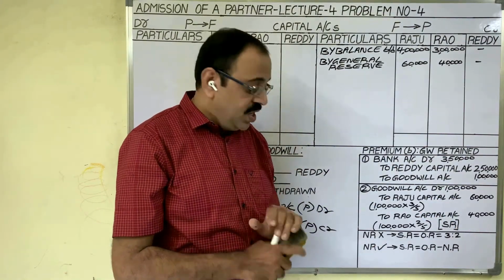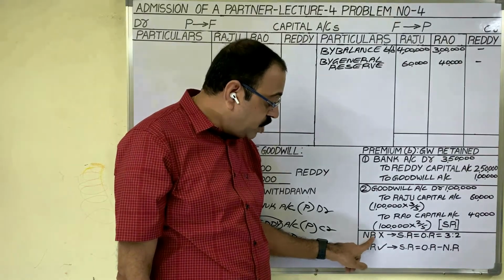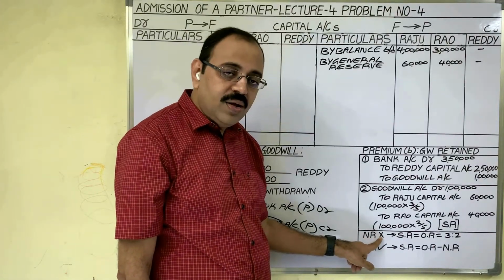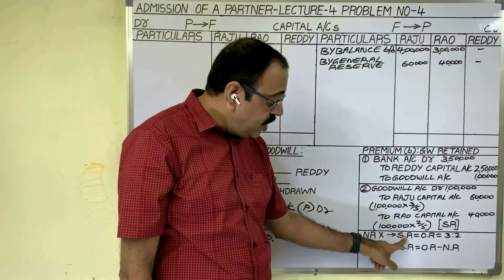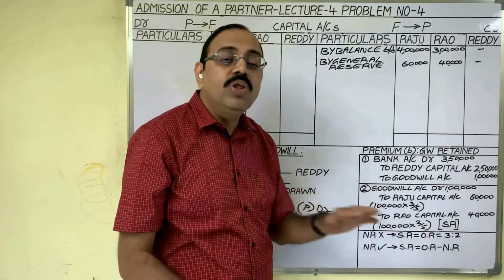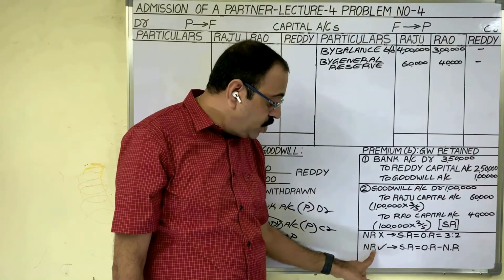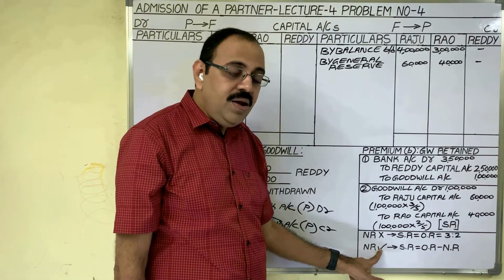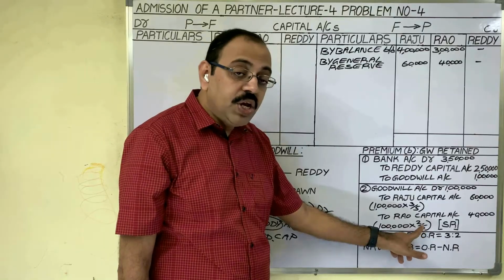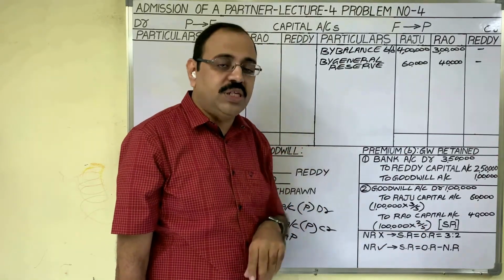In the question, if the new profit and loss ratio is not given, then sacrificing ratio and old ratio both will be the same. In the question, if the new ratio is given, then old ratio and sacrificing ratio may be same, may not be same.